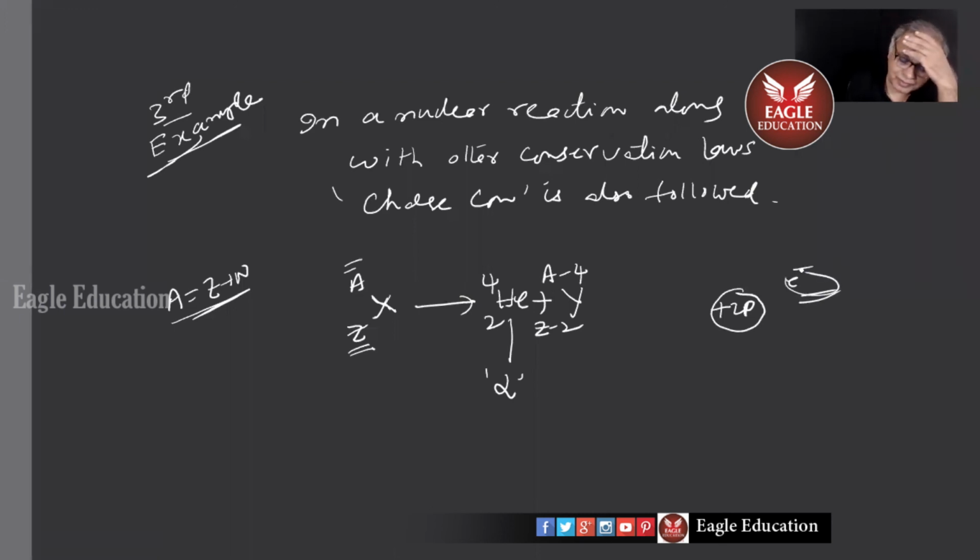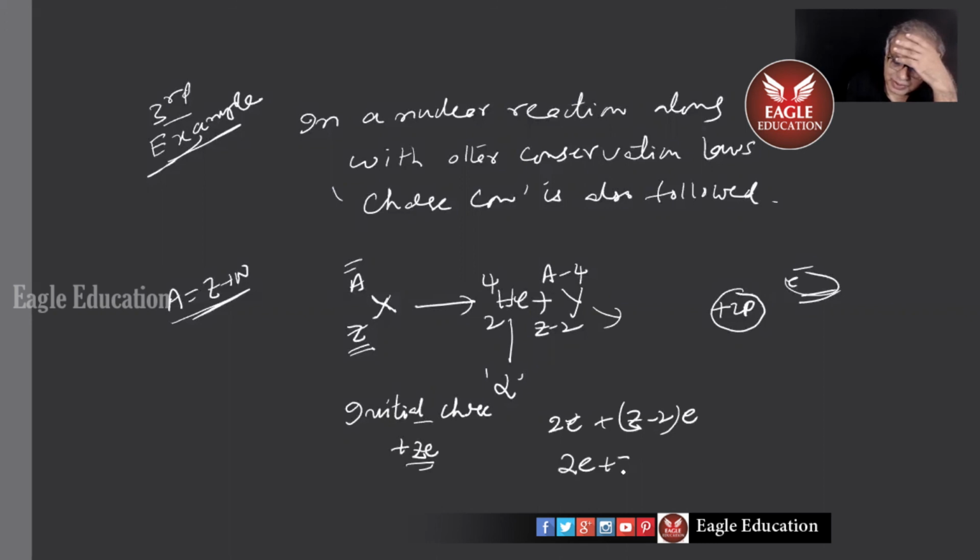That's called an alpha particle. So here, the initial charge is how much, children? Tell me, plus Ze, the charge of the protons here. All right. Now the final charge will be, look, 2e for the helium nucleus plus Z minus 2 into e for the new nucleus Y. So 2e plus Ze minus 2e. So the final charge is also Ze again. This is what you mean by charge conservation in a nuclear reaction.